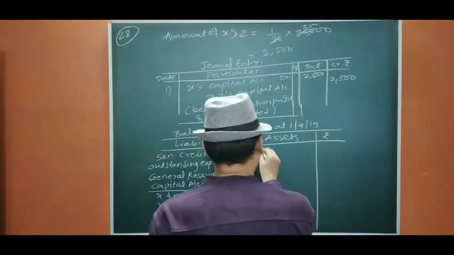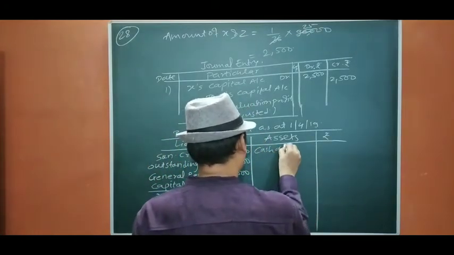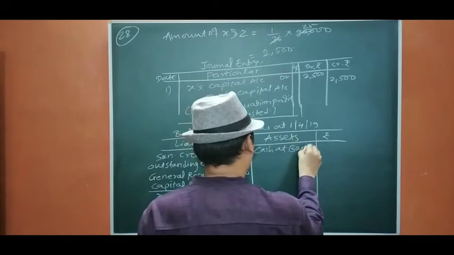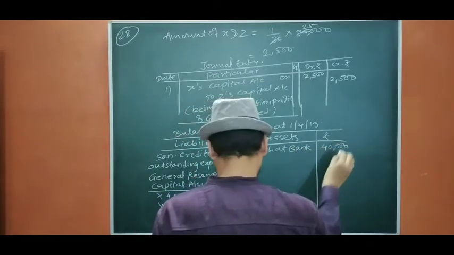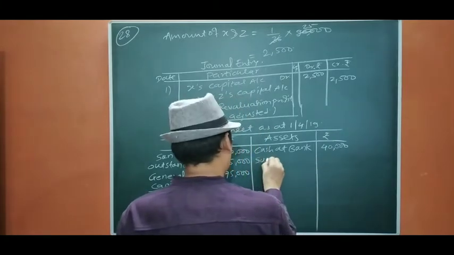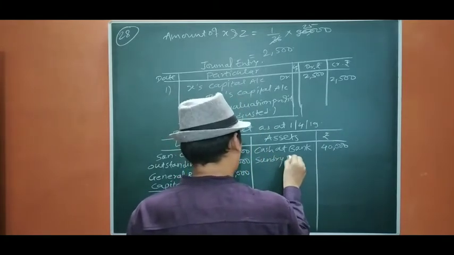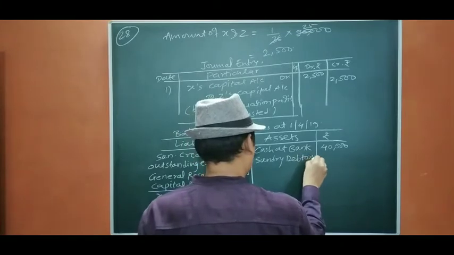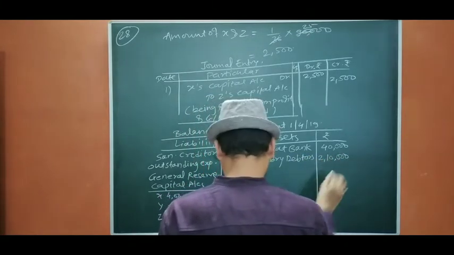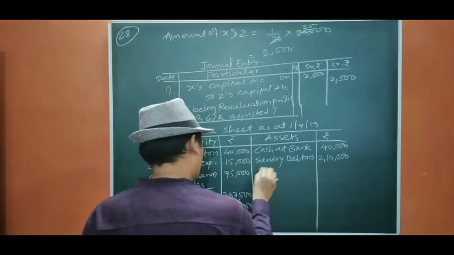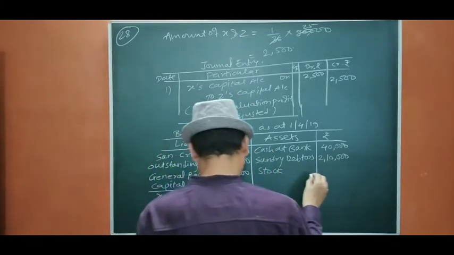Okay, cash in bank, asset side there will be no change because book values are not going to be changed. 40,000. Sundry debtors, 2,10,000. Stock, 3 lakh.